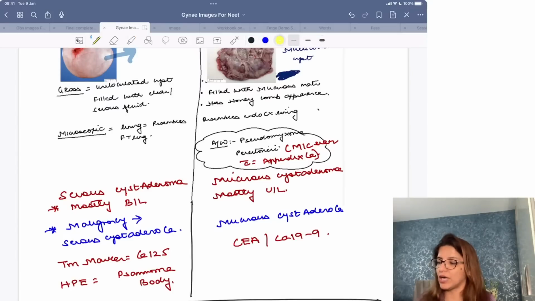cyst adenocarcinoma, right? Now, remember that in epithelial tumors, the most common variety is serous cyst variety. So serous cyst adenocarcinoma is the most common ovarian malignancy to be seen. The tumor marker for epithelial cell tumors is CA125, and on histopathological examination you get a psammoma body.